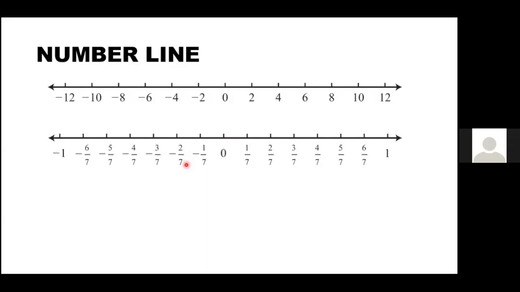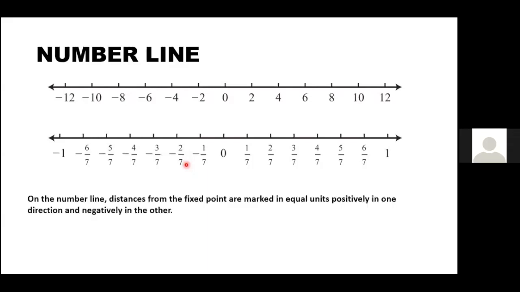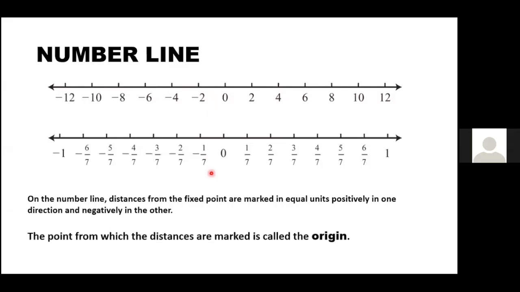Number system chapter, ma'am. Locating irrational numbers on number line. Another one? Locating decimal numbers on number line. Very good. Successive magnification. Right? On the number line, distances from the fixed point are marked in equal units, positively in one direction, negatively in the other direction. Here, 0 to 2, the distance is the same as 2 to 4. Distance will be the same. This is one thing we have observed in the number line.